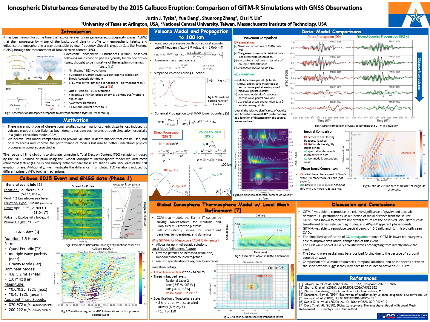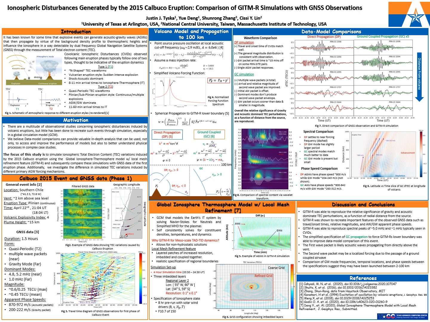For the direct propagation assumption, the travel time and onset of the CVIDs seem to match pretty well. Additionally, the general magnitude distributions of the acoustic waves and gravity waves seem to be consistent with observations. The gravity wave packet does appear approximately 15 minutes off on some of the satellite receiver pairs, and most notably, the direct propagation is only characterized by a single acoustic gravity wave packet response.